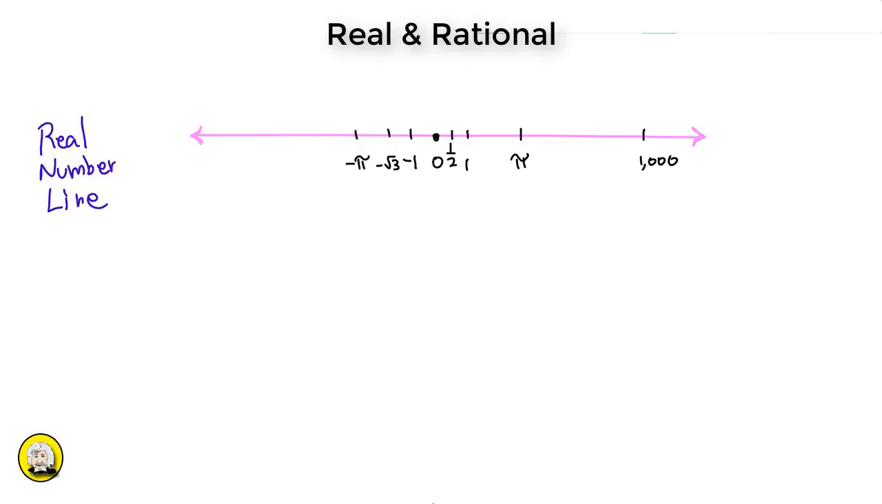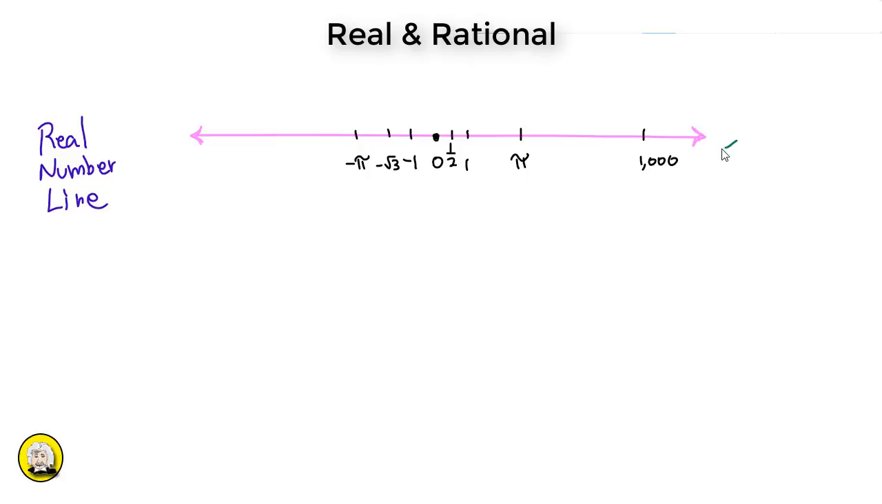Real numbers are essentially any number we can place on a number line. These include 0, 1/2, 1, pi, 1000, minus pi, minus 1, minus square root of 3, and onward for the negatives. What are exceptions to real numbers?